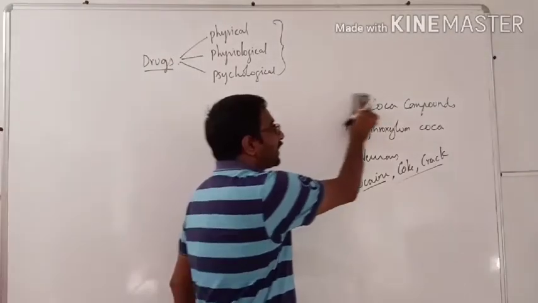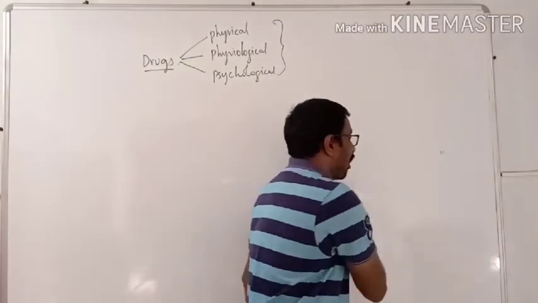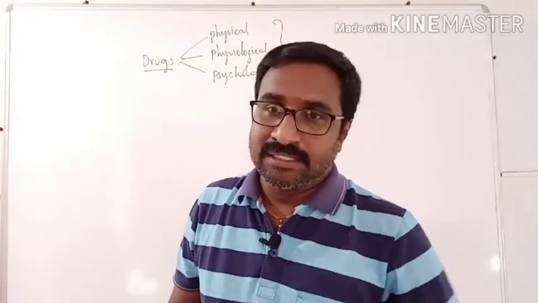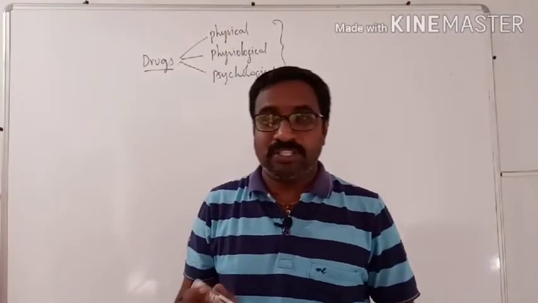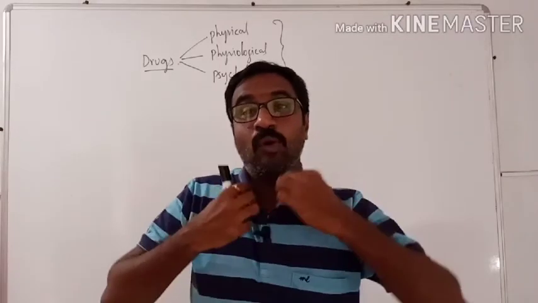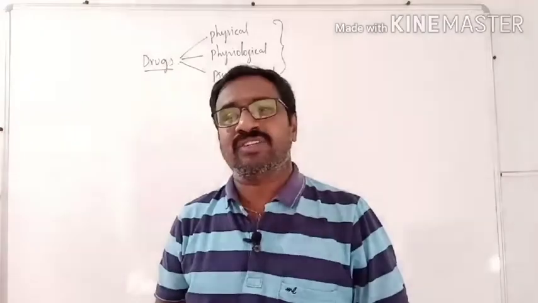To increase the performance of an athlete, drugs are misused, meaning they are taken in overdose. These are called anabolic steroid drugs.